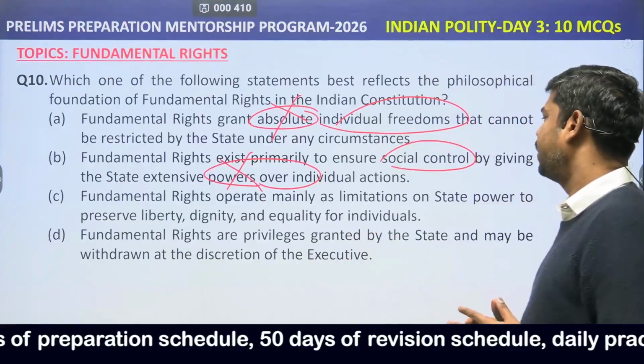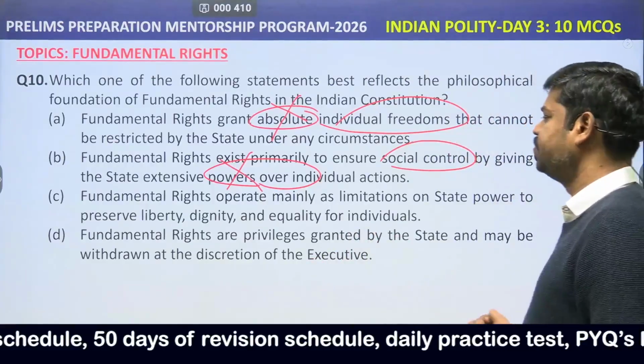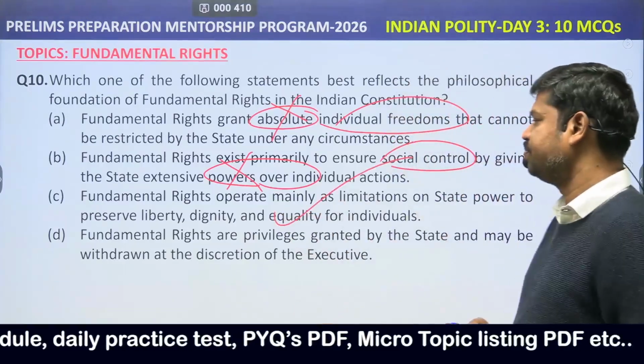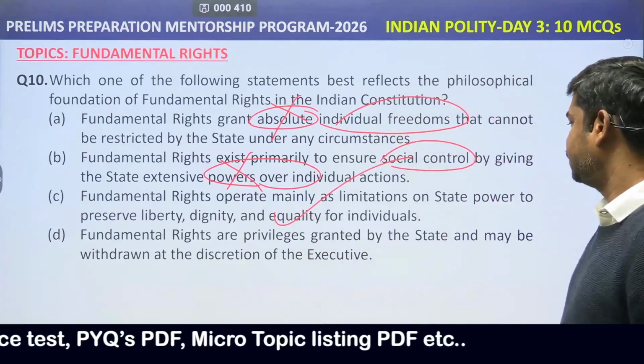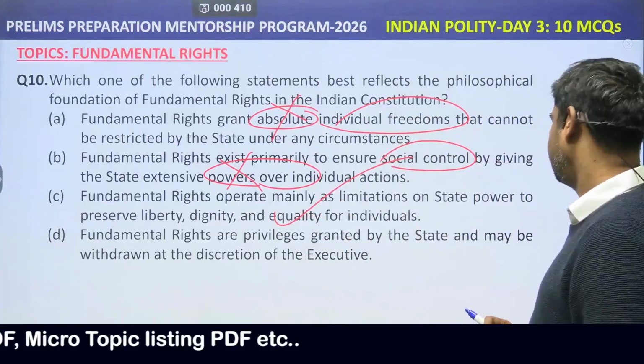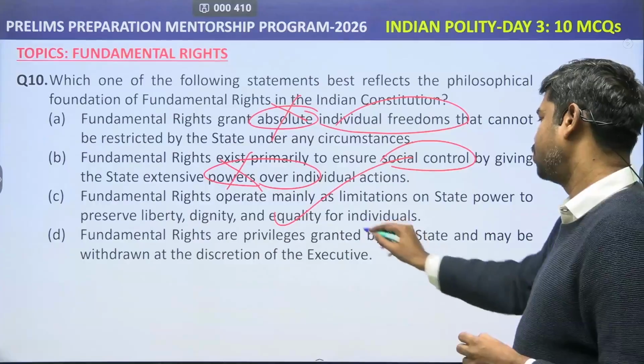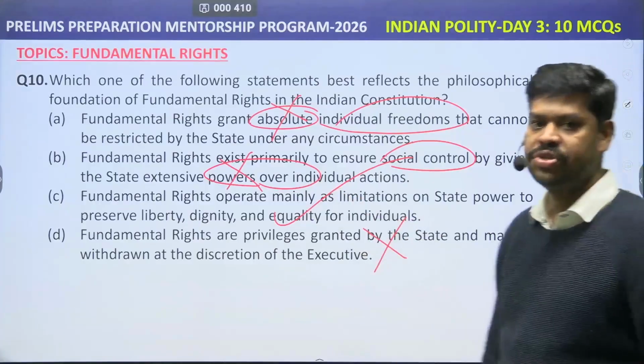Fundamental rights operate mainly as a limitation on the state power to preserve liberty, dignity, equality of the individual. So this is definitely true. The fundamental rights are privileges granted to the citizen and may be withdrawn at the discretion of the executive. That is not possible. So anyways, the right answer is option C.